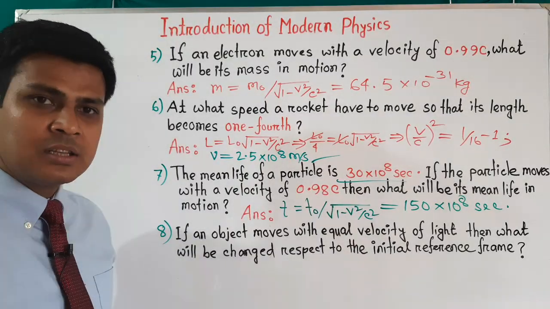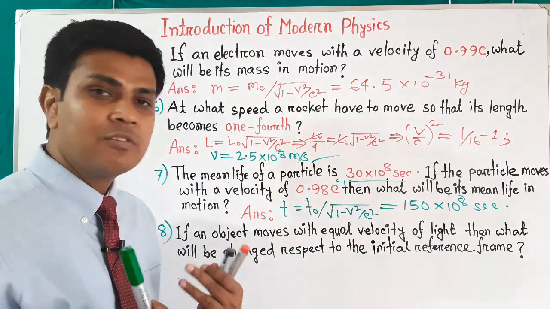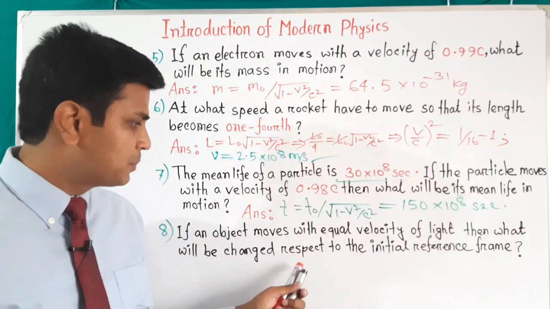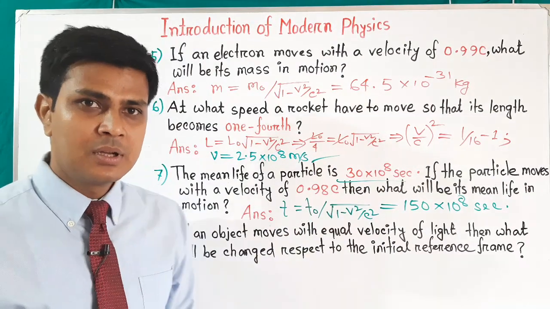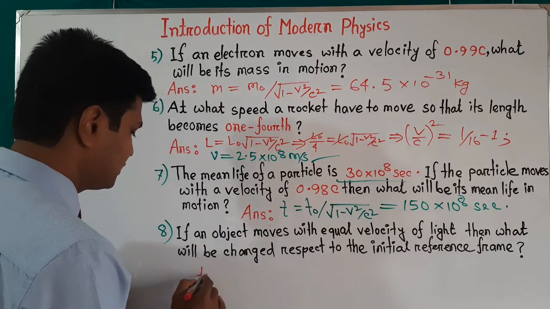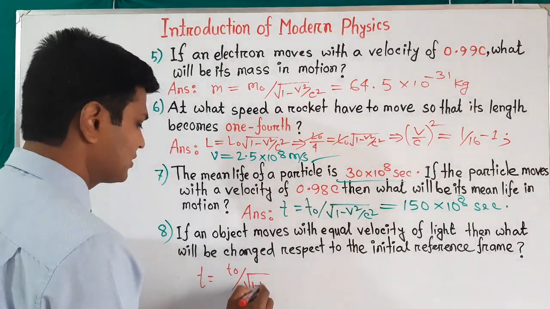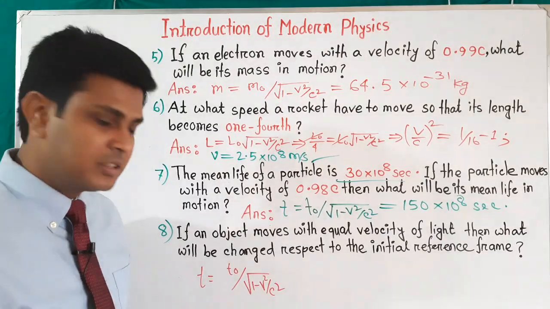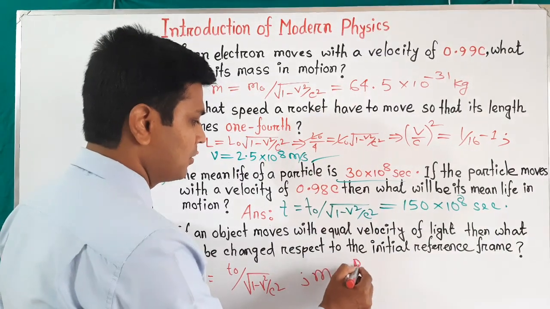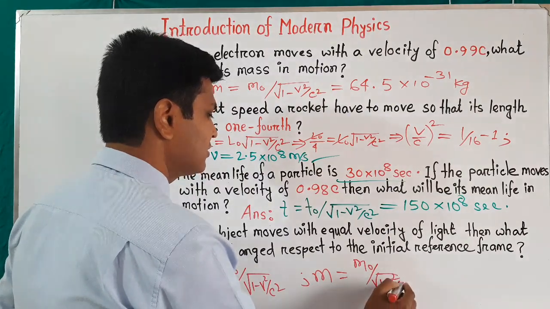Now question number 8. The question is, if an object moves with a velocity equal to that of light, then what will be the change with respect to the initial reference frame? We know the formula to calculate the time is t equals t naught divided by root over 1 minus v square by c square. Similarly, we can also calculate the moving mass, which is m equals m naught divided by root over 1 minus v square by c square.